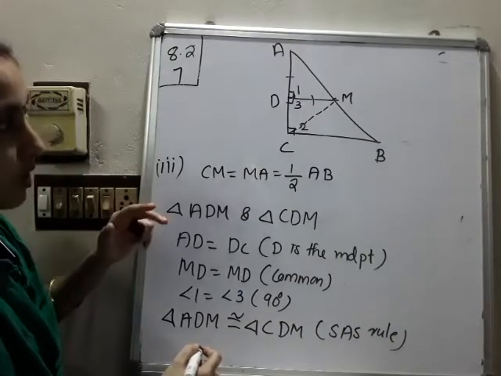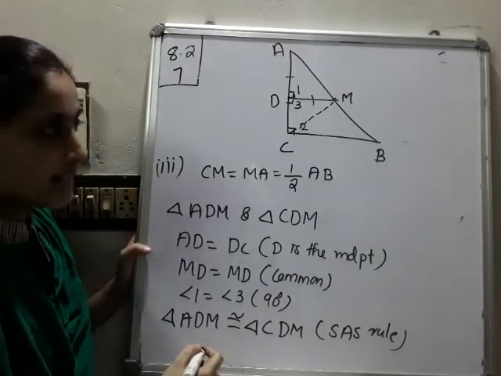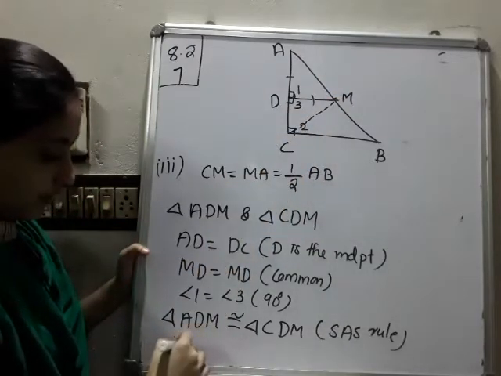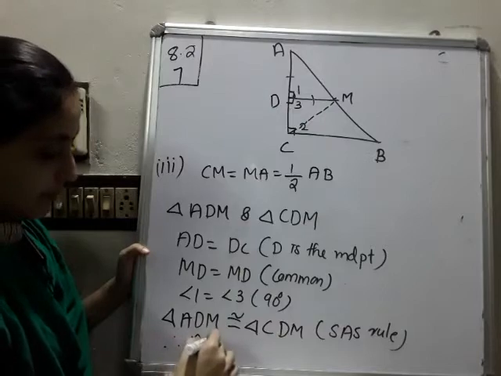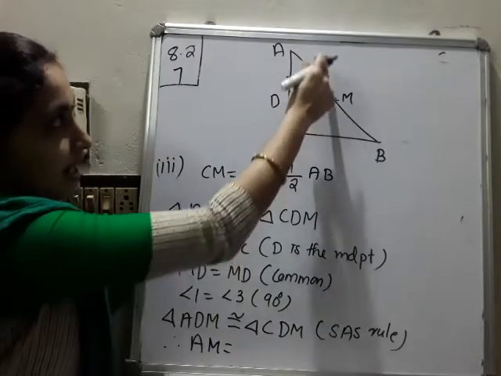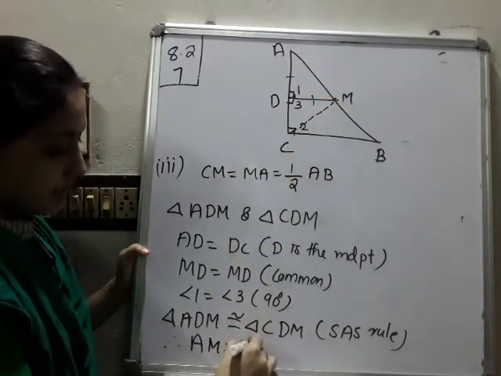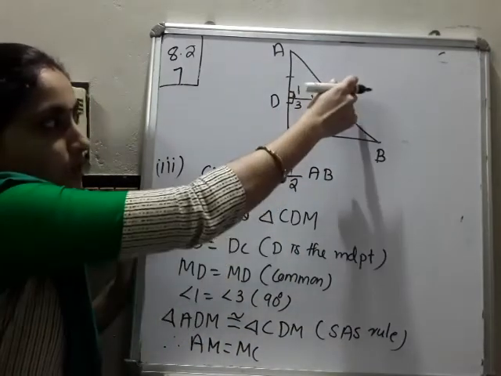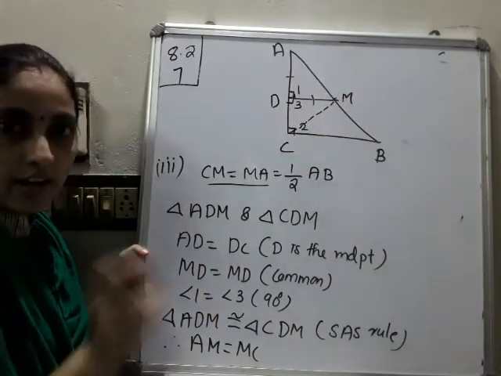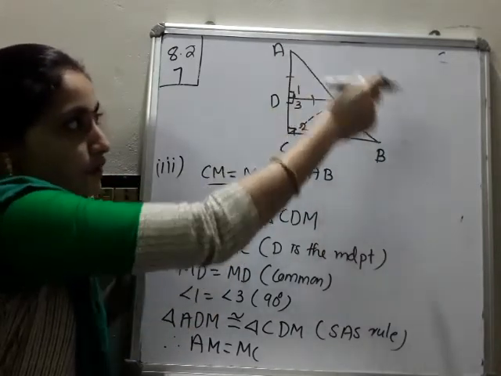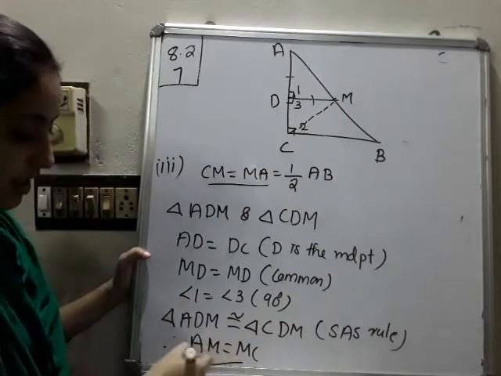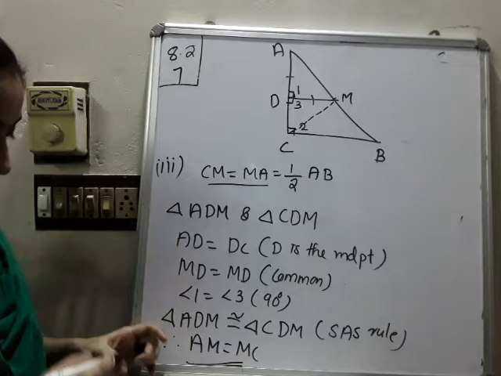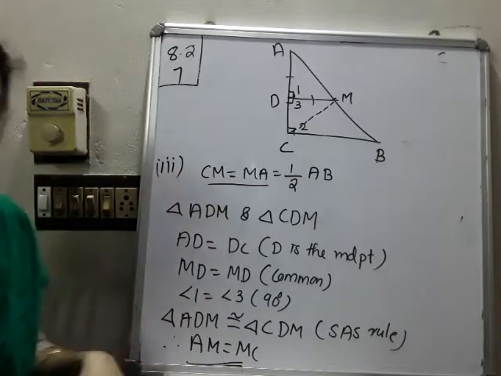If they are congruent, the corresponding parts are equal. So we can write AM is equal to MC. This part we already proved. And already we know M is the midpoint of AB. So if M is the midpoint of AB, then what can we write? Please write down up to this, then I will say, otherwise there will be confusion for you.